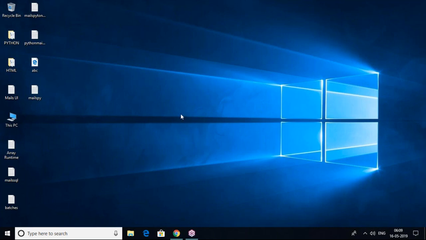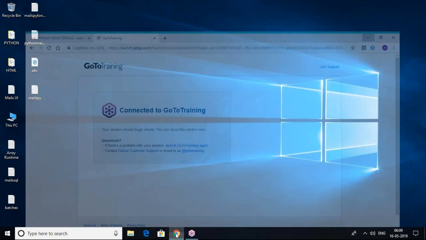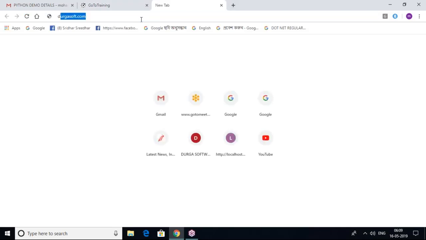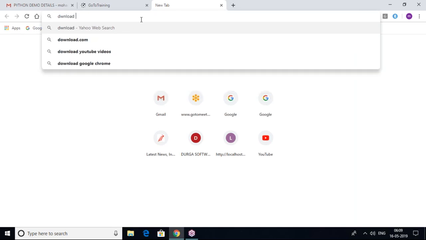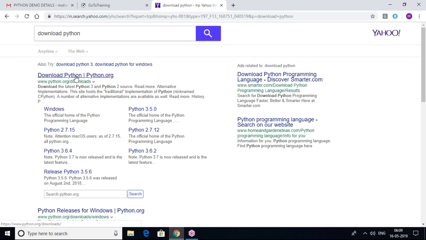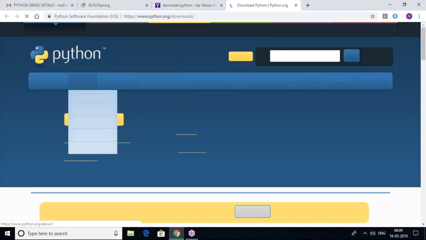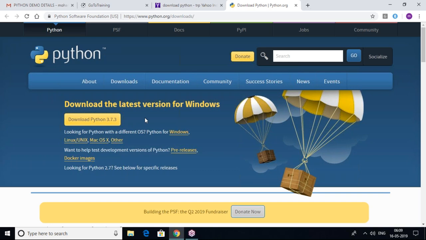Next, how to get started with Python programs. Software needs to be installed. Just now I told you it is free and open source, so simply you have to get it from Google. You can type download Python, and it's simply available, version 3.7.3. The official website for Python is www.python.org. Now you can see here, download Python 3.7.3. It's open source, anybody can click on it, it will be downloaded. After that, you just follow the steps. Next, click on OK and it will be downloaded.